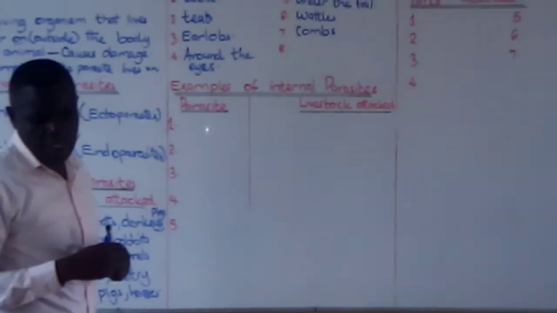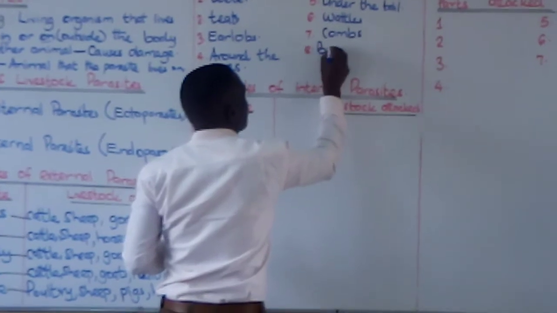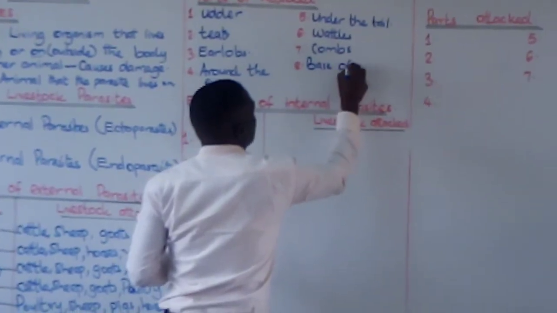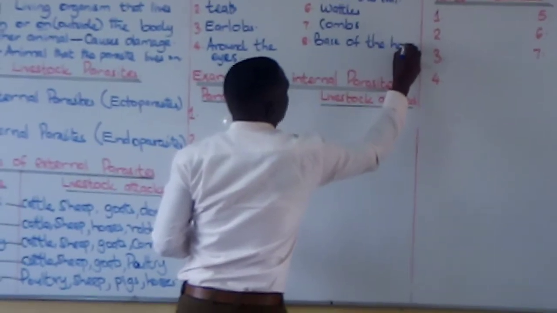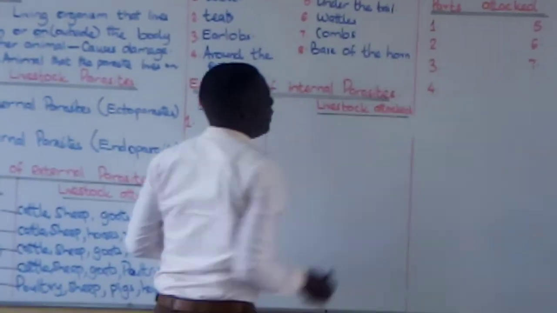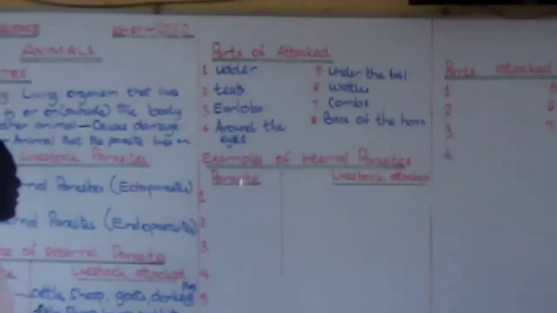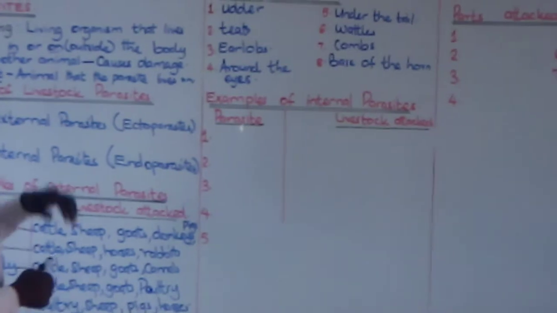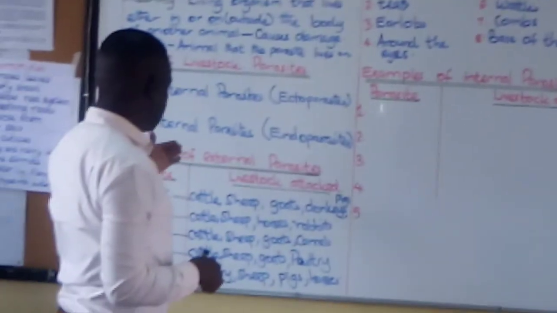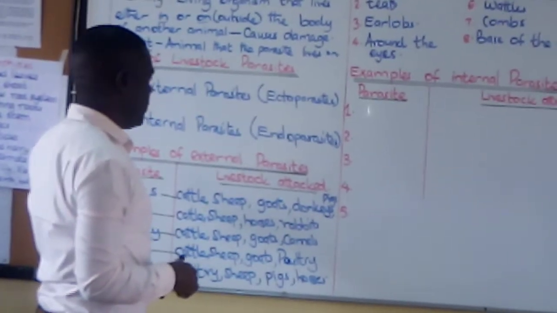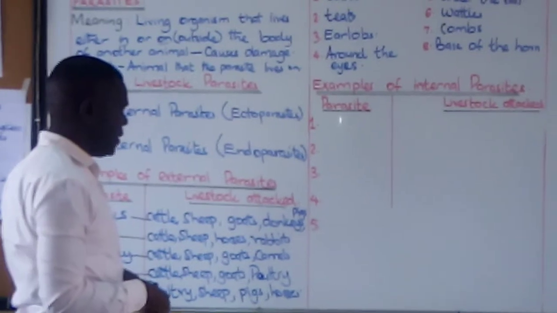And the base of the horn. Okay, those are the parts. That's the list of the parts that are attacked by the ectoparasites. Right? So if you are spraying, you know where to spot them.